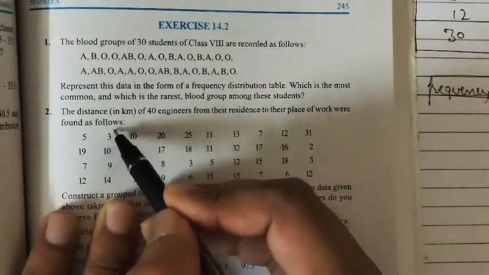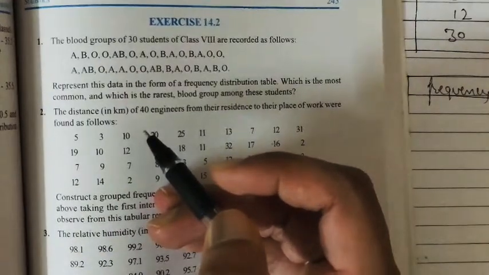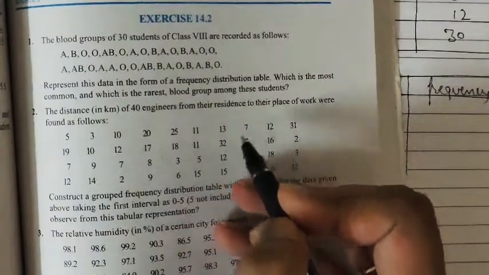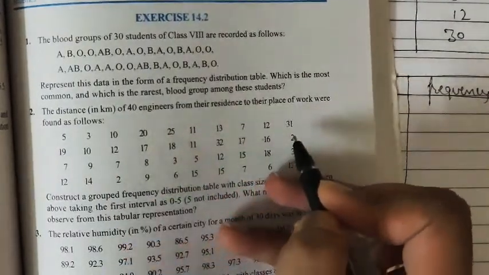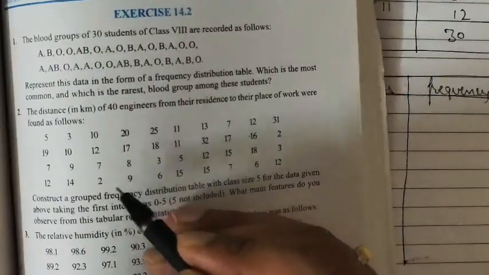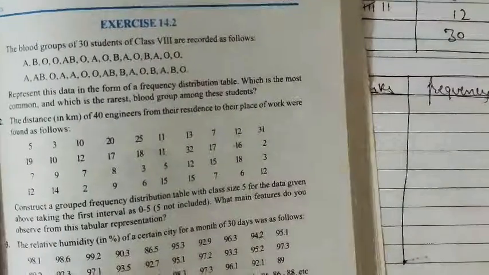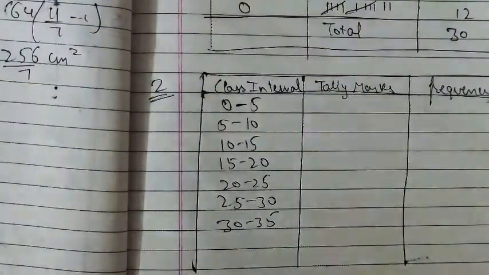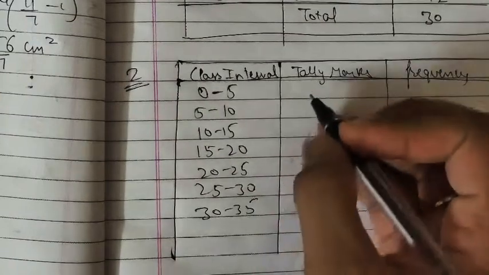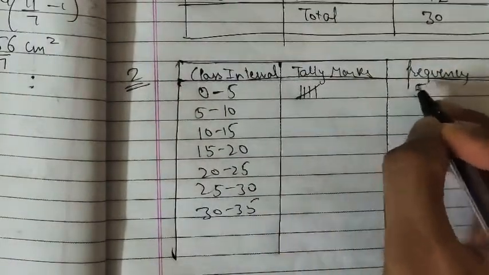Just make a strike over it so that there will be no confusion later on. So 1, and then we have this 2, then 3, then 4, then 5, right? So total we have 5. So 1, 2, 3, 4, 5 and 1, 5.